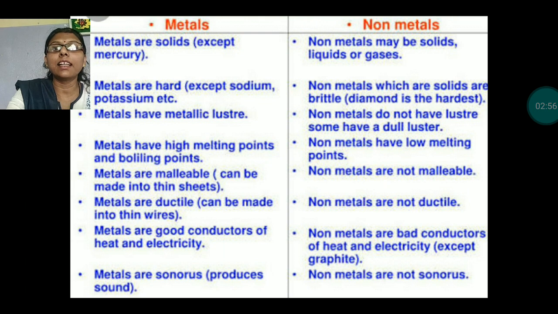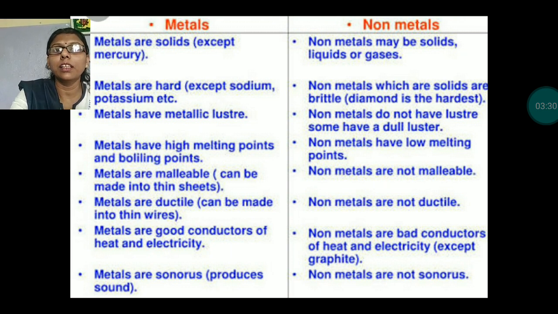Metals have metallic luster, but non-metals do not have metallic luster. Luster means shine. Some have a dull luster. Metals have high melting point and boiling point. If you want to melt or boil metals, you need very high temperature. But non-metals have low melting points.